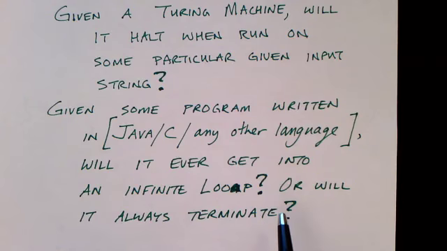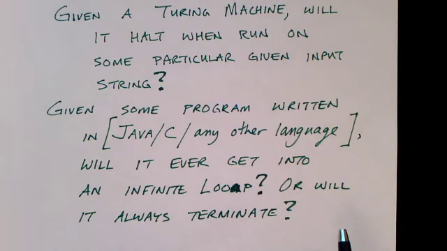With many programs, we can analyze them, and we can say for sure, yes, I can see why this program will always halt. I can prove it beyond a shadow of a doubt. Or we might be able to look at some programs and say, yes, this program will always loop. It will never halt. Or perhaps we can look at the program and say, yes, sometimes it will halt on some inputs and on others it won't. But the problem is general.